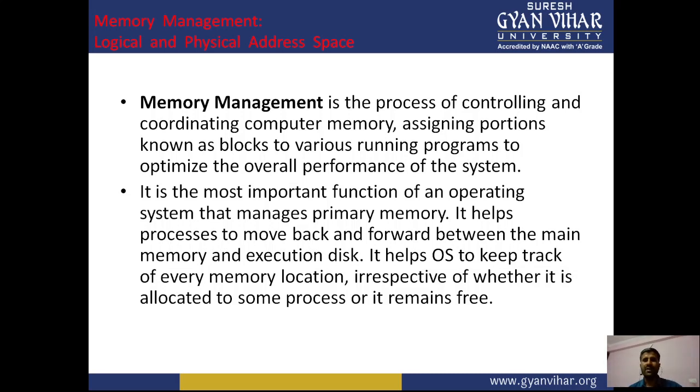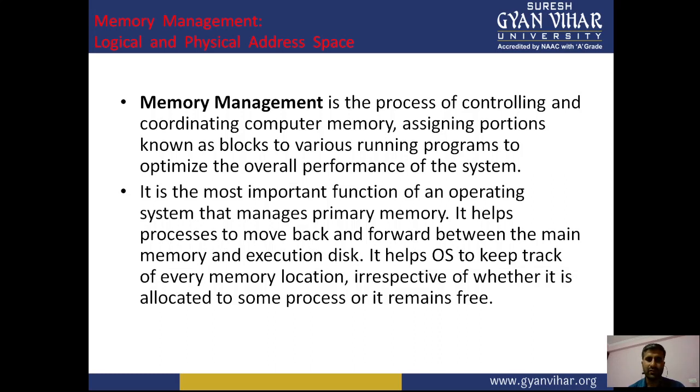Suppose we have a CPU over there, and the CPU can directly access certain registers. Register is available with the CPU, right? But the size of the register is very small. It can also access another memory, the cache memory.